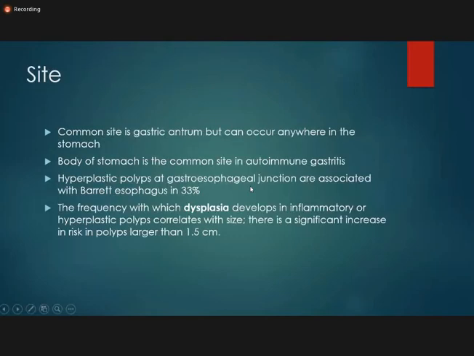So we were on the hyperplastic polyp and we were discussing its sites. The most common site is the gastric antrum, but it can occur anywhere in the stomach. If we are dealing with autoimmune gastritis, then the most common site is the body of the stomach. A hyperplastic polyp at the gastroesophageal junction, between the esophagus and the stomach, is related with Barrett esophagus in 33% of cases.